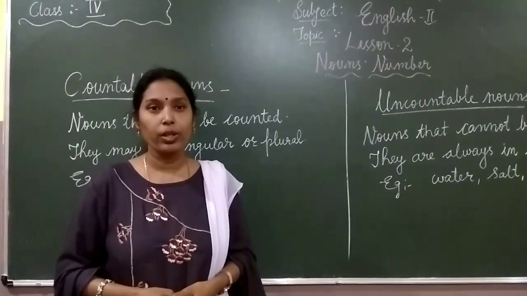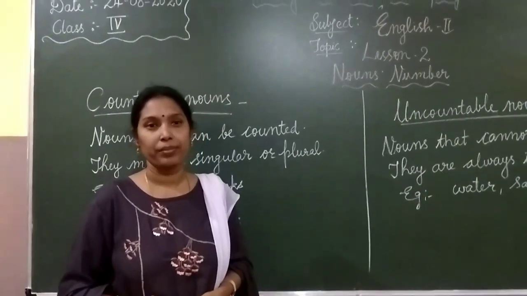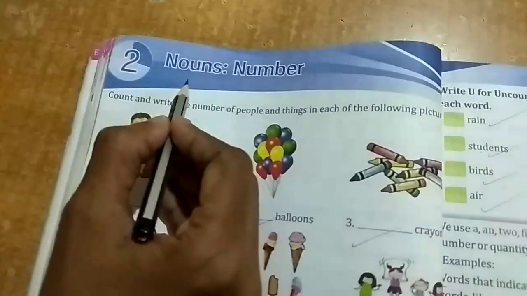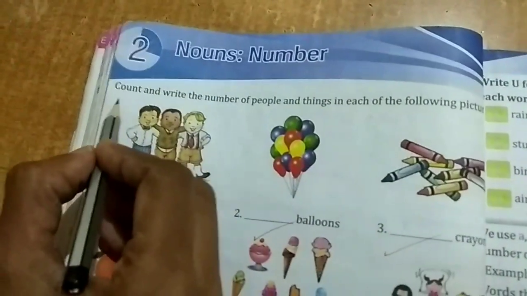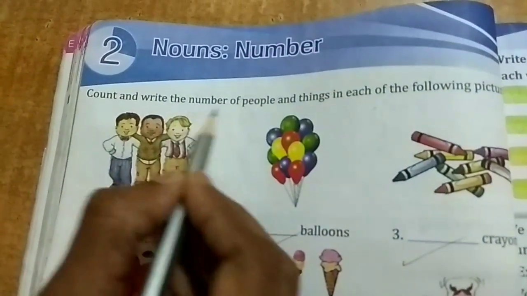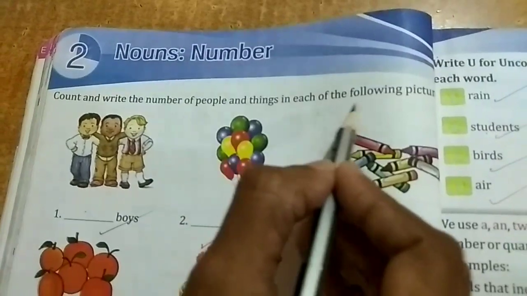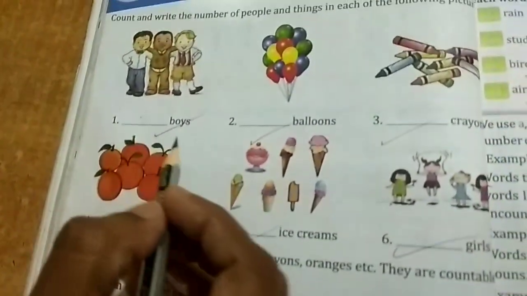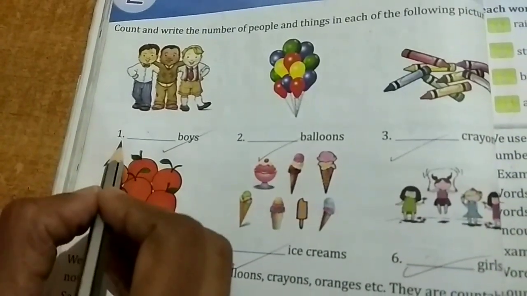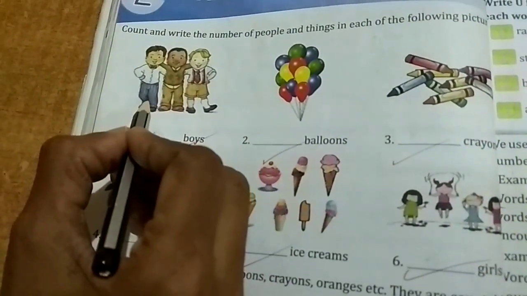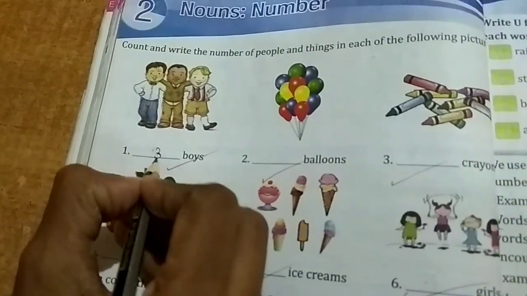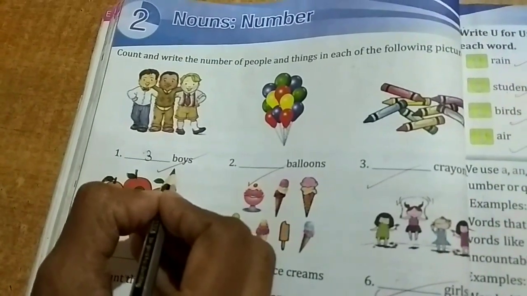Now all of you take out your Sem 1 textbook. So children, take out page number 56. Okay? Lesson number 2, nouns number. First, count and write the number of people and things in each of the following pictures. Some pictures they have given, we have to count and write the numbers. Okay? First, how many children are there? 1, 2, 3, right? So, 3 boys.